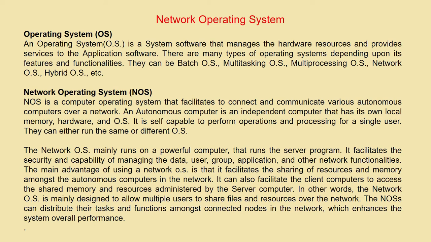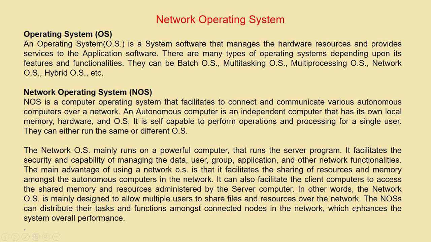It can also facilitate client computers to access the shared memory and resources administered by the server computer. Means the client computer accesses the shared memory and resources which are controlled and administered by whom? By the server computer. In other words, the network operating system is mainly designed to allow multiple users to share files and resources over the network.